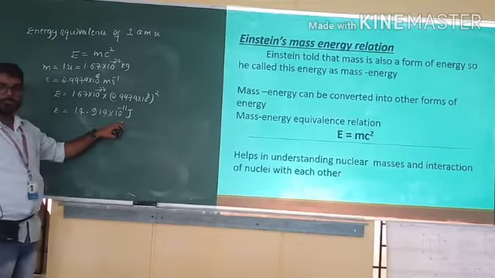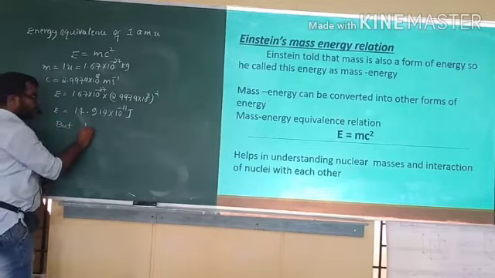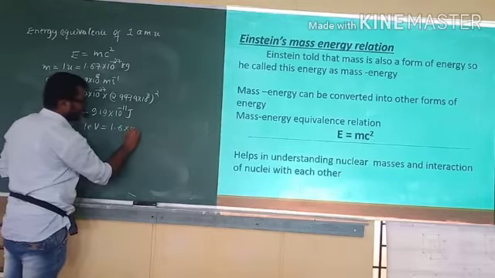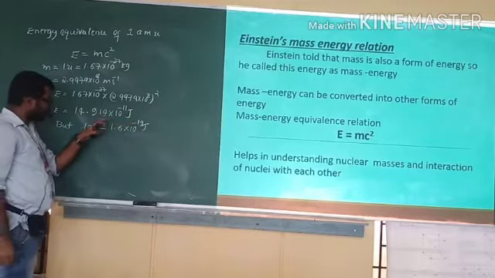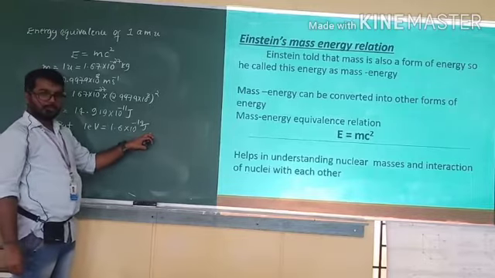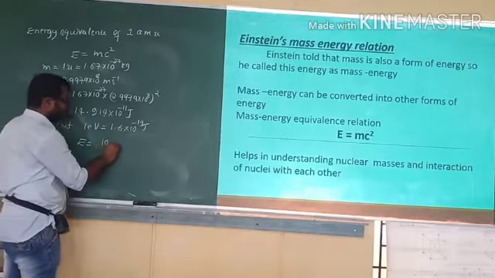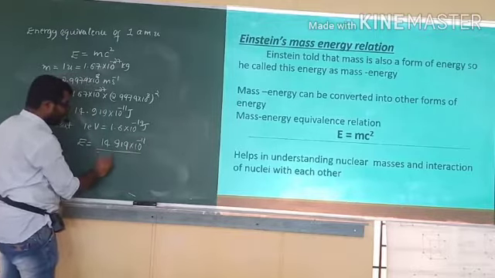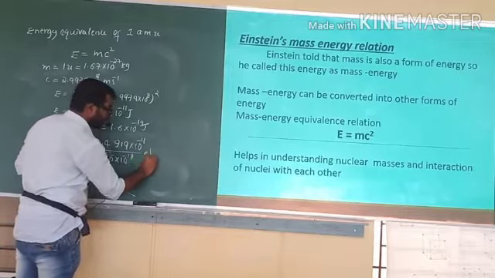Now we have to convert this value into electron volt. You know that 1 electron volt is equal to 1.6 into 10 to the power of minus 19 joule. Therefore 1 joule is equal to 1 divided by 1.6 into 10 to the power of minus 19 electron volt. Therefore E is equal to 14.919 into 10 to the power of minus 11 divided by 1.6 into 10 to the power of minus 19 electron volt.